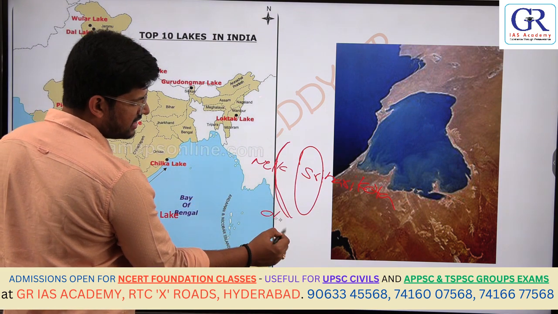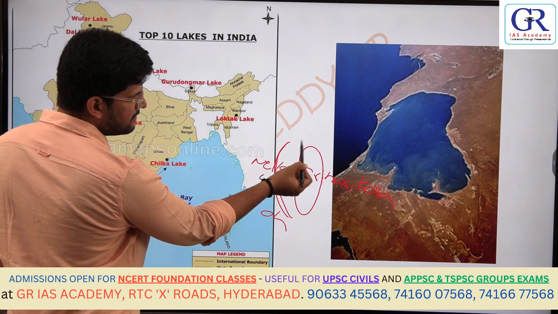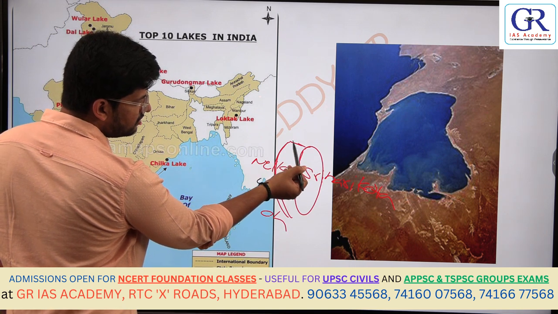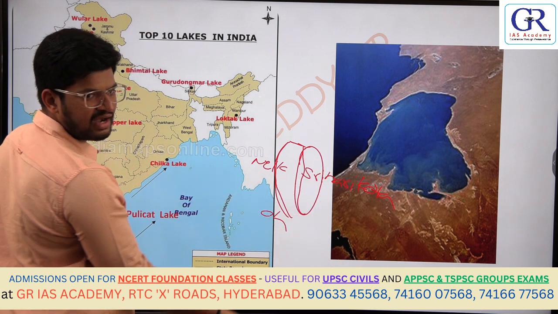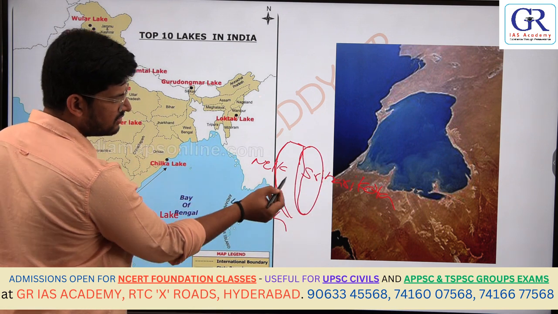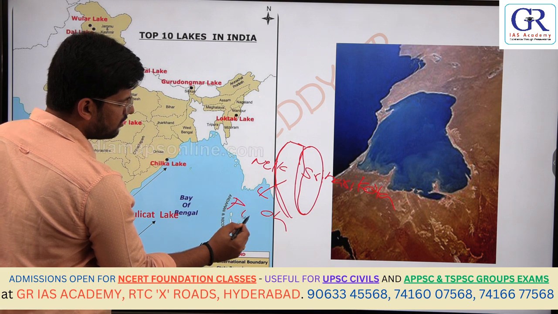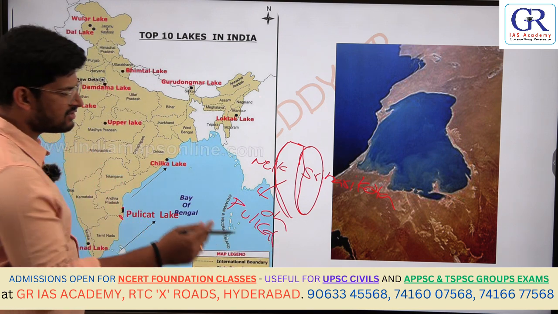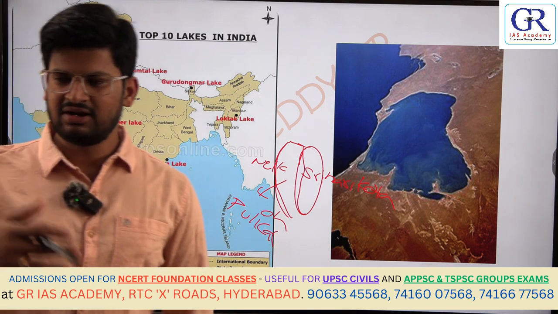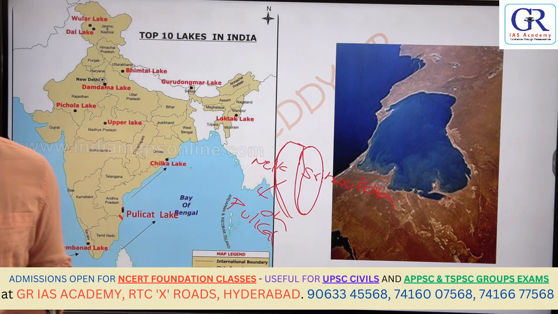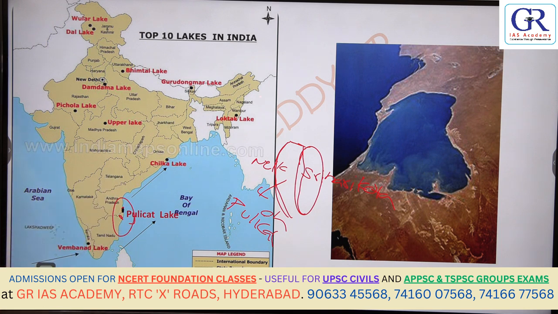So this is the coast, this is Nellore, and here you have Chennai. Now this part is also enclosed by this island and by the sand deposits. This lake is Pulicat Lake. So Pulicat Lake is between the Nellore coast and Sriharikota island. It is shared by both Andhra Pradesh, the Nellore part, and Tamil Nadu, Chennai. It is between two states.